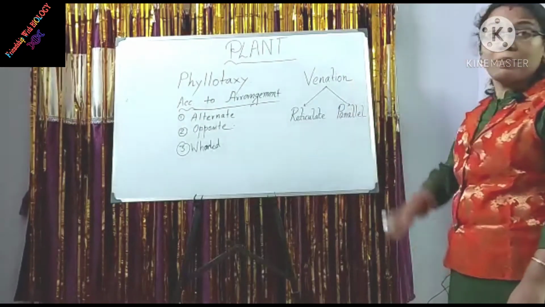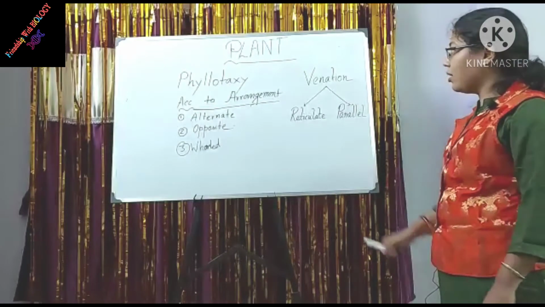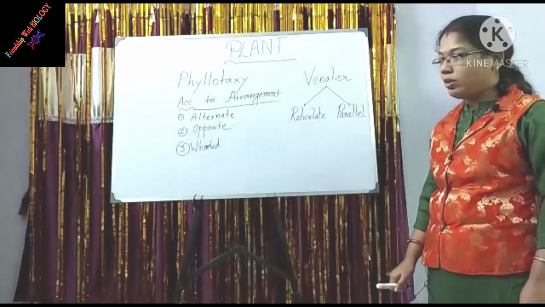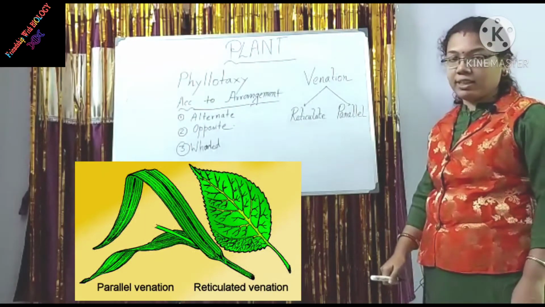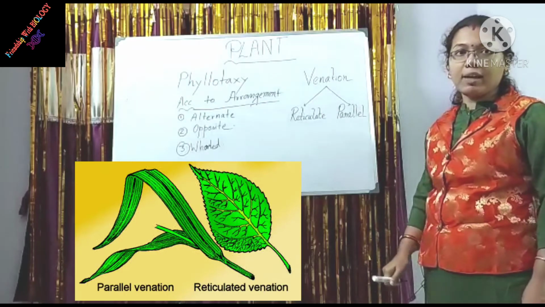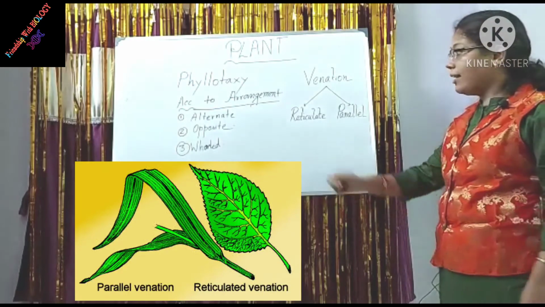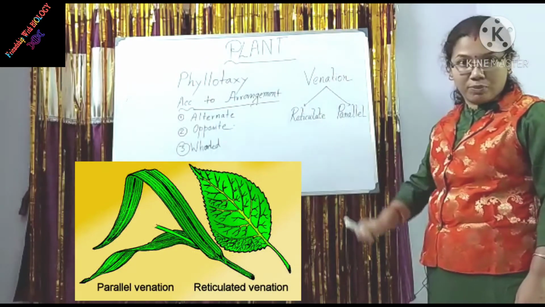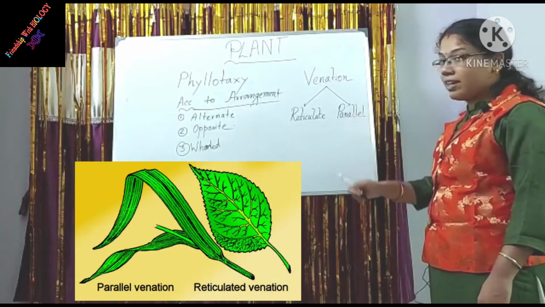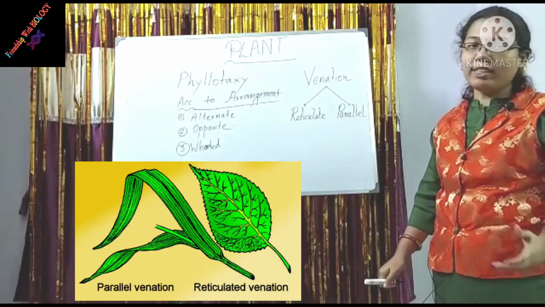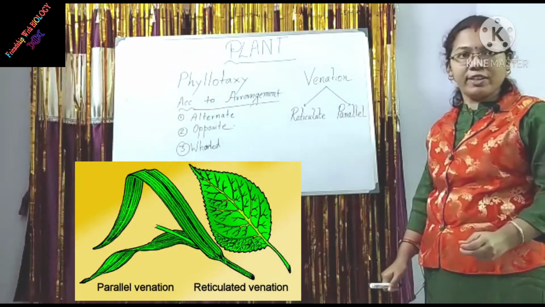Next, what is venation? Venation is the arrangement of veins in a lamina. Two types of venation are found. Number 1, reticulate venation. Number 2, parallel venation. In the case of reticulate venation, veins form a network with each other, and this is found mainly in dicot plants like peepal, rose, etc. In the case of parallel venation, veins are parallel to each other. This is found in banana, maize, mainly monocot plants.